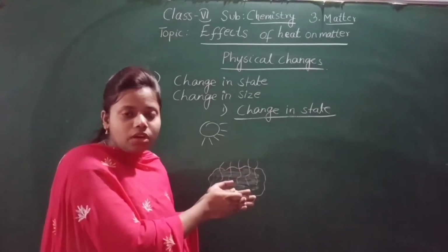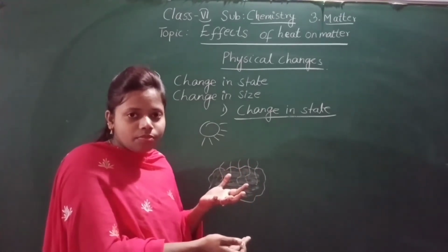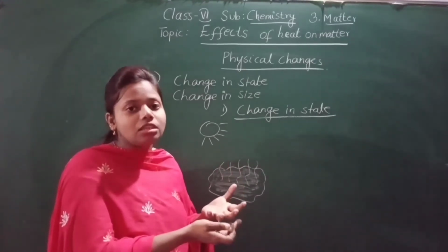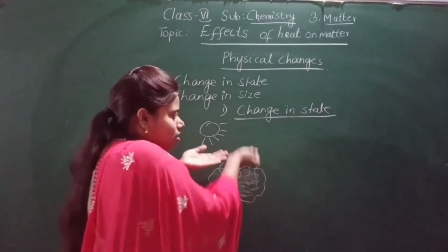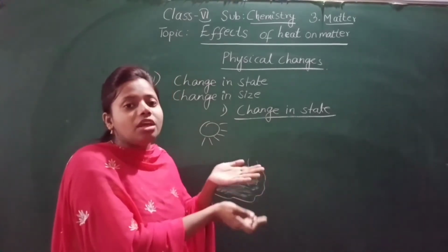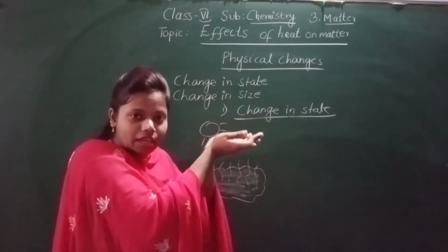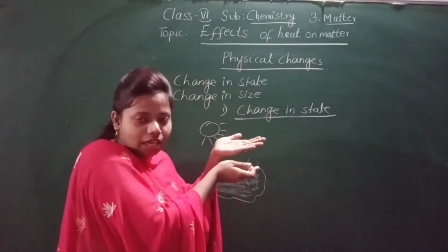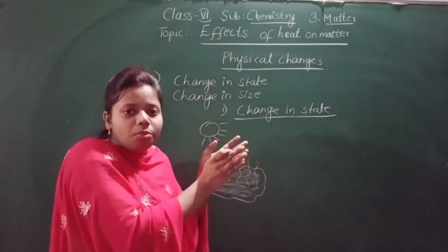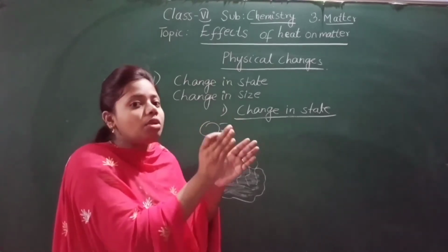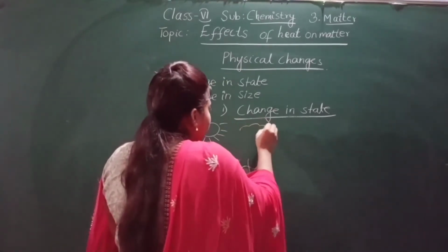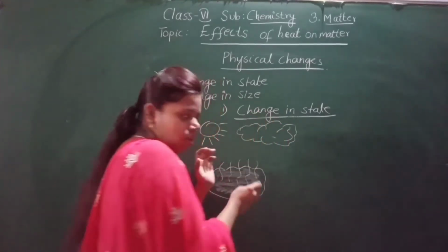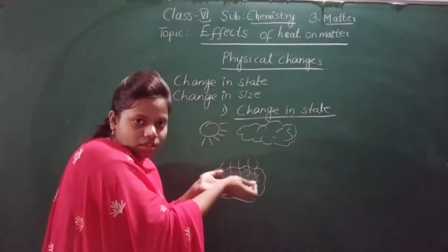These vapors are warm. Warm air is light, so it will rise up. It will go high, and when this warm air cools, it will form cloud.